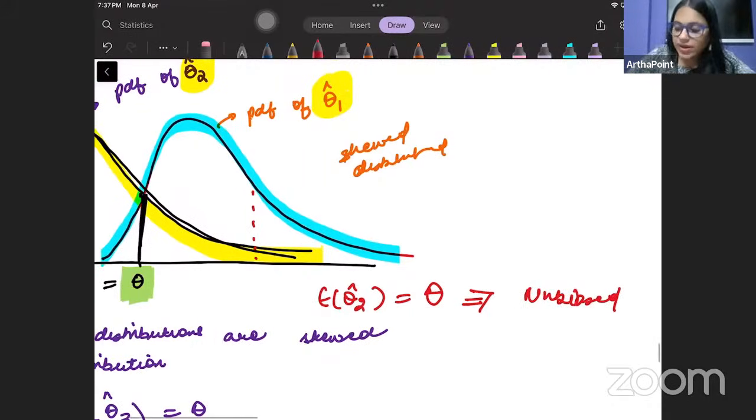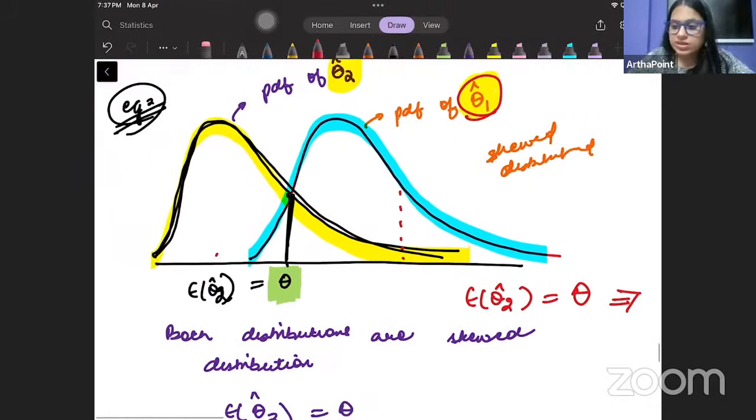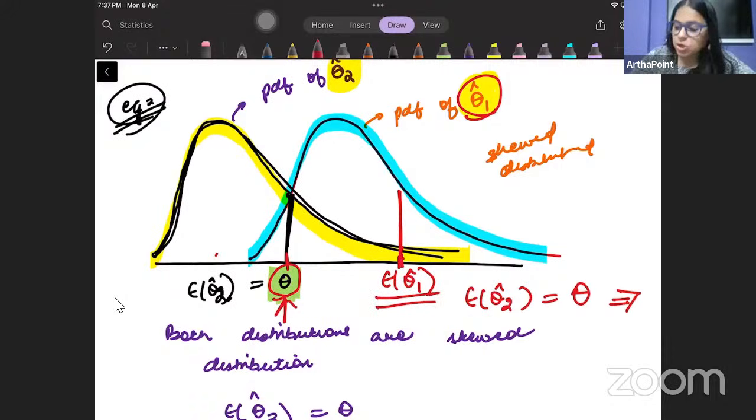But when we talk about theta 1 hat, we realize that its mean value is falling here, whereas we notice that the value of theta is here. So the expected value of theta 1 hat is here, and the population parameter is here. So this is the amount of bias that has been generated. I hope this is clear to you.